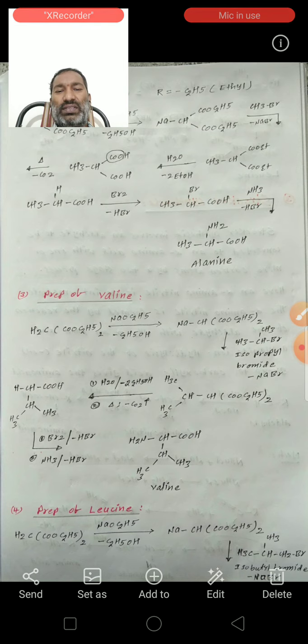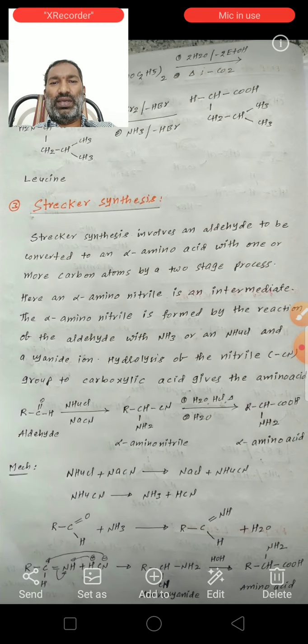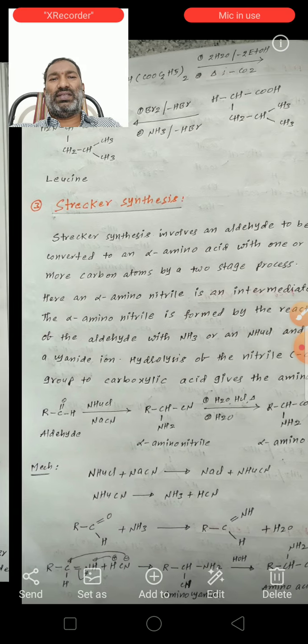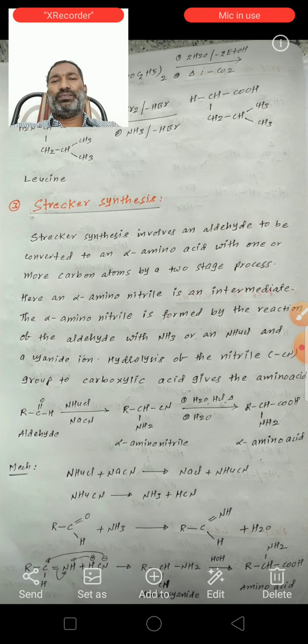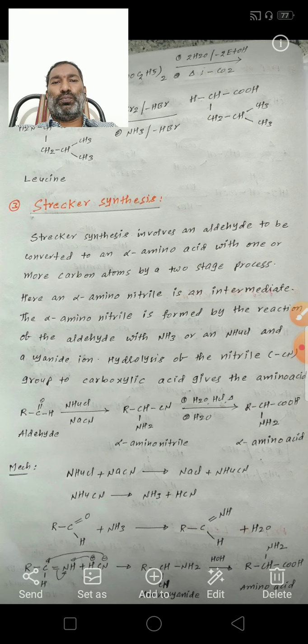This isobutyl group is substituted in the place of sodium to form this group. Then it undergoes hydrolysis and decarboxylation to form this group.